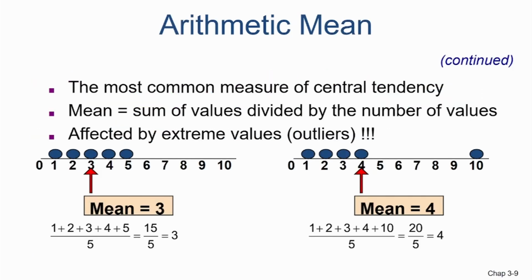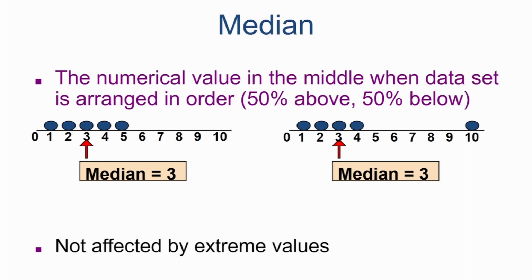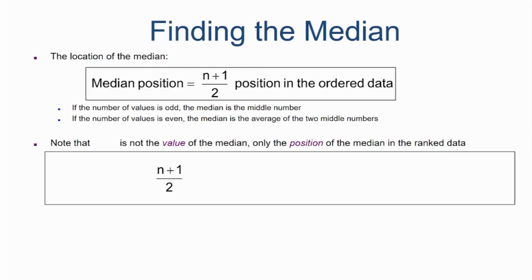I changed one value to another, 5 to 10, yet the median did not change. So please understand, the median is not affected by extreme values. Median is possible for ordinal data. Now this is very simple.